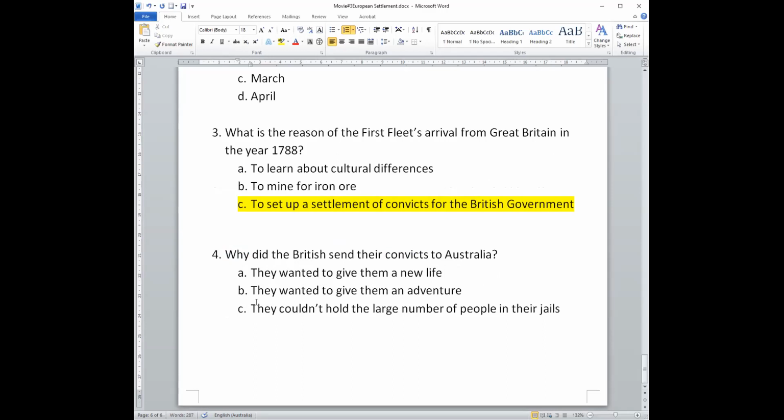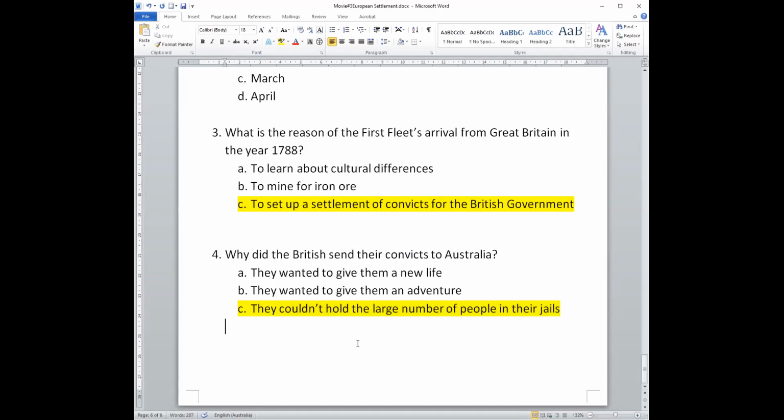B, they wanted to give them an adventure. Or C, they couldn't hold the large number of people in their jails. Which one is the right answer? Why did they send their convicts to Australia? Because they couldn't hold the large number of people in their jails.